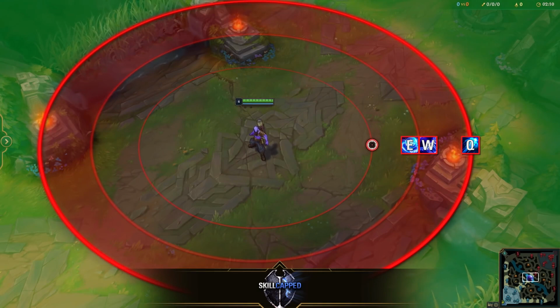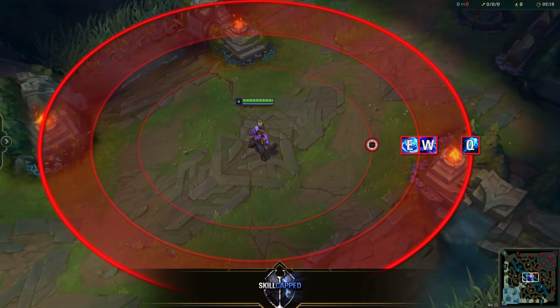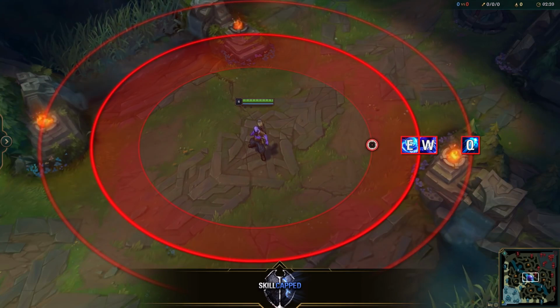In reality, you have to identify what we will refer to as the threat. In this case, Ryze's Q ability does have 1000 range, but can be blocked by minions and is a skill shot. Compare that to Ryze's E and W, which are point and click spells and can't be blocked by minions. This means that Ryze's E and W are much more threatening, so although his Q can have a range of 1000, his zone of influence is determined by the largest threat, which is his E and W that have a range of 615. We can take this concept one step further.